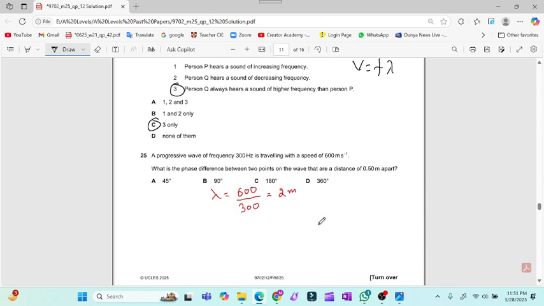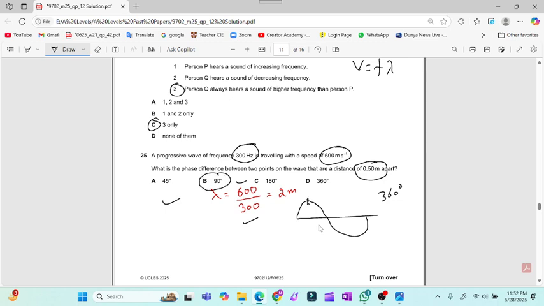Now question number 25. This is a very easy question. The frequency is given, the speed is given. Now the phase difference is required. So the wavelength we will calculate by using the formula lambda equals v over f, which is 2 meter. So it means that for 2 meter, the phase difference will be 360 degrees. For 0.5, it will be 90 degrees, because 0.5 will be one quarter. So 360 divided by 4 gives you 90 degrees. So the straightforward answer for question number 25 is option D.